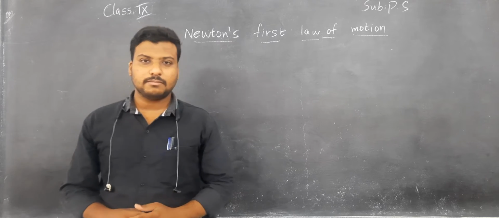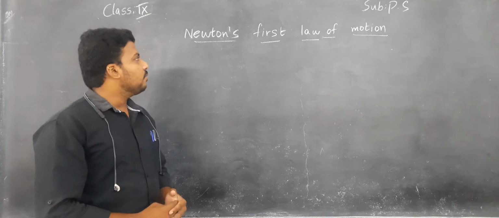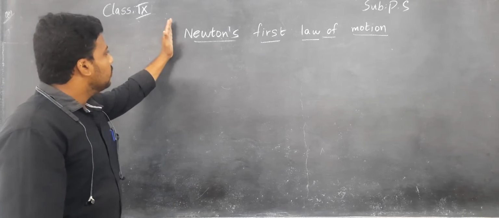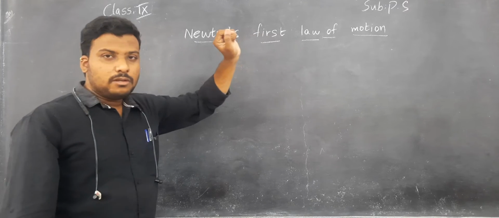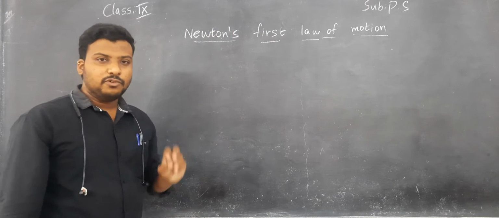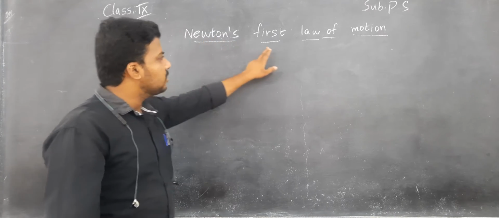How are you, children? In today's class, we are going to discuss Newton's first law of motion. You know that there are three laws of motion, and in this class, we are going to discuss only the first law of motion.